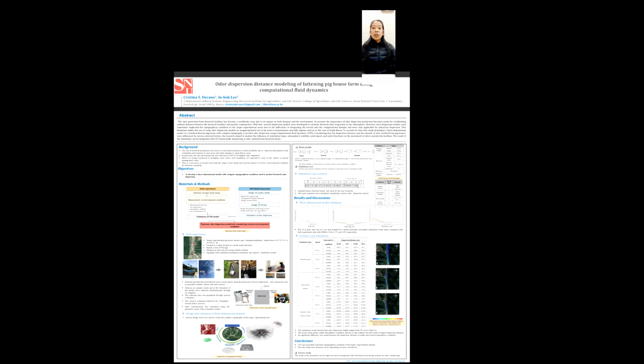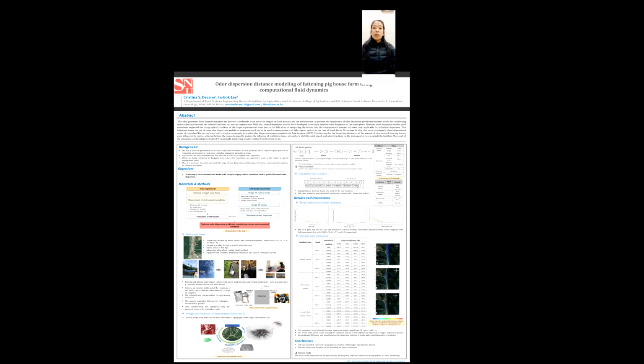A validation was also conducted to test the accuracy of the CFD simulated results. This includes grid-independence tests, time-step tests, and turbulence model tests. The results of the CFD model with the selected turbulence model and grid size are compared with field-measured data. After successful validation, a set of cases to simulate odor dispersion considering various environmental conditions was made.